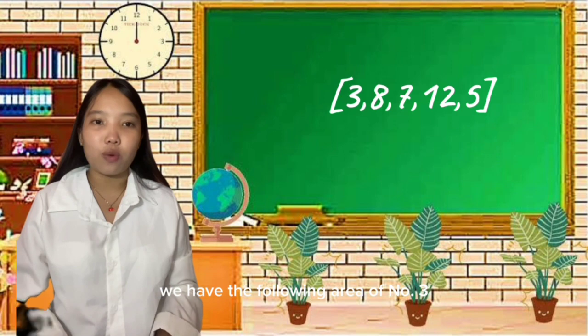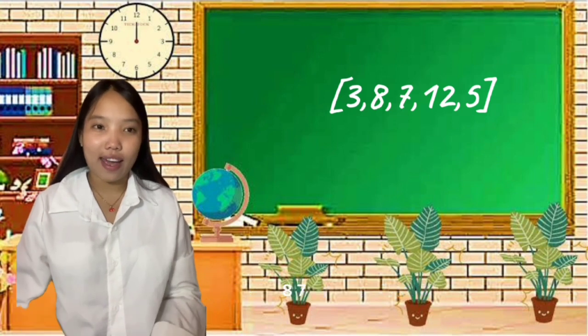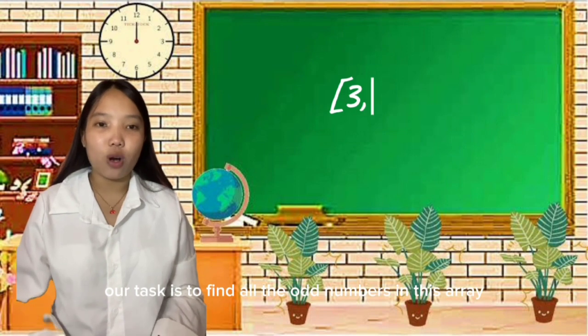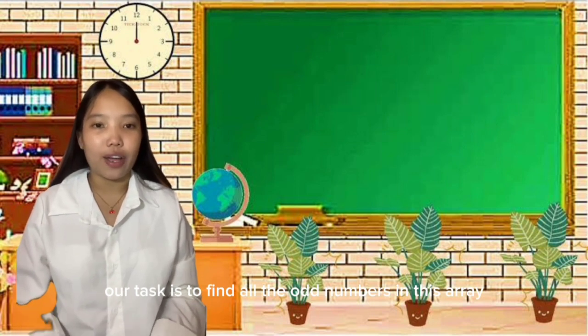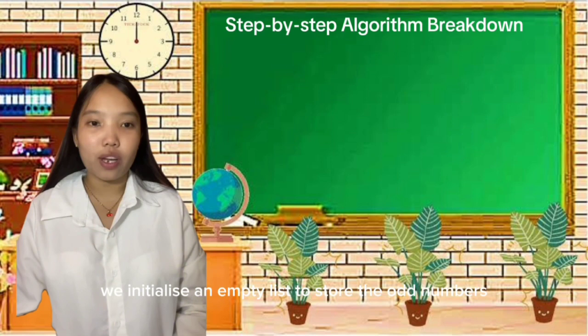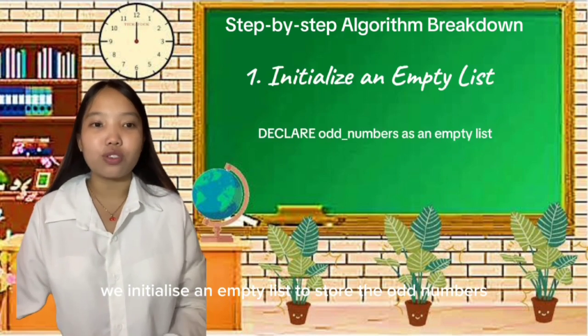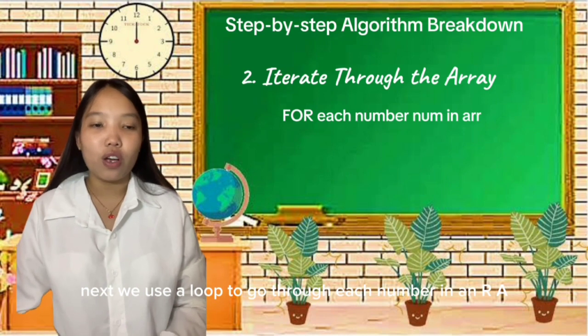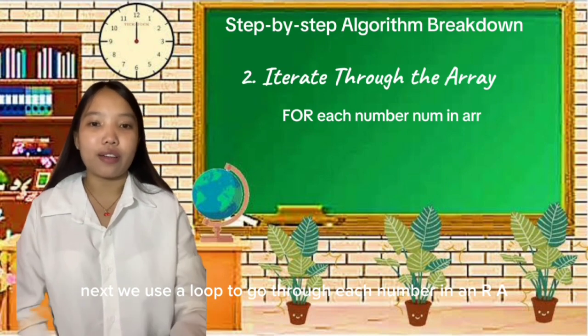We have the following array of numbers: 3, 8, 7, 12, and 5. Our task is to find all the odd numbers in this array. First, we initialize an empty list to store the odd numbers. Next, we use a loop to go through each number in the array.